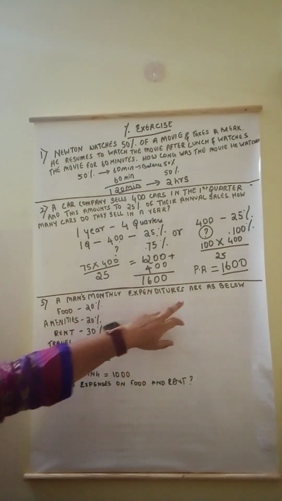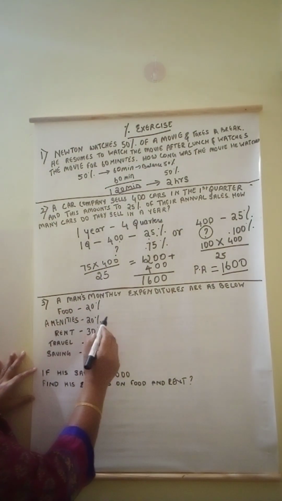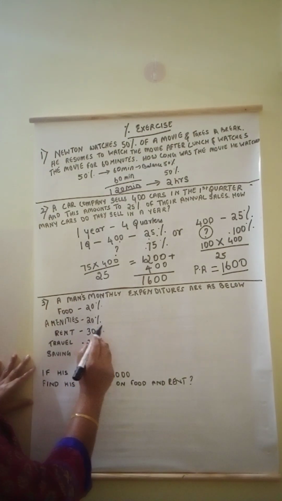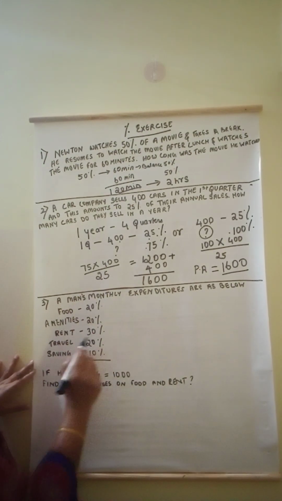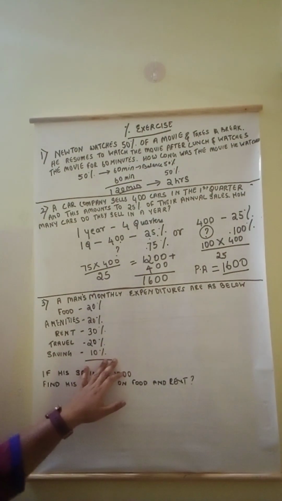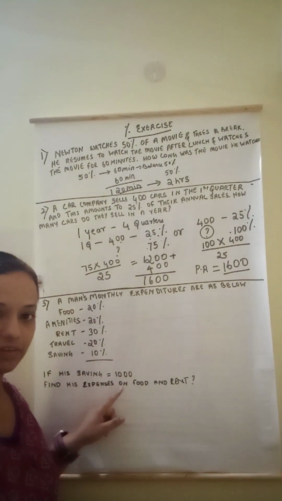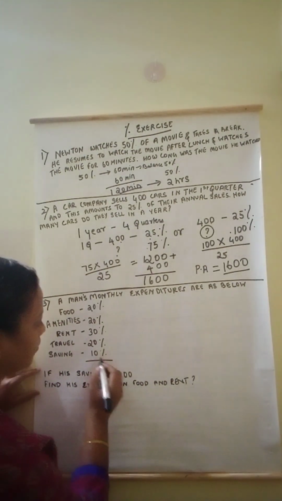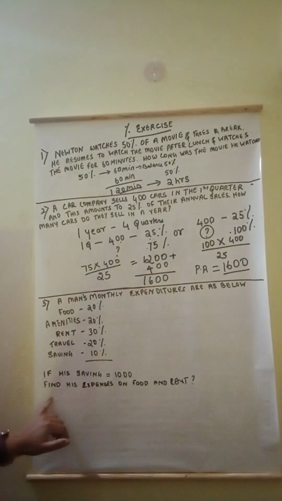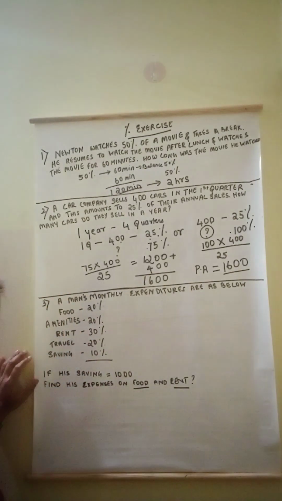A man's monthly expenditure is as below. So he spends on food 20% of his income, amenities 20%, rent he spends 30%, travel he spends 20%, and he saves 10% of his monthly income. His savings is 1000. Okay, so this 10% is equal to 1000. They are asking us to find how much does he spend on food and rent.